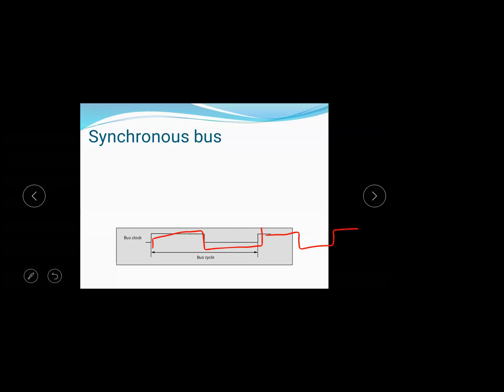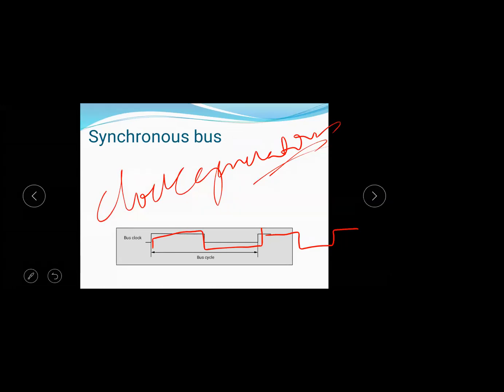This is called the bus clock, generated by a clock generator, because by applying clock pulses only, for example to store data in a flip-flop, you have to give the clock signal. All devices operate when clock pulses are applied, and the clock pulses are generated by the bus clock generator. One cycle is known as a bus cycle.